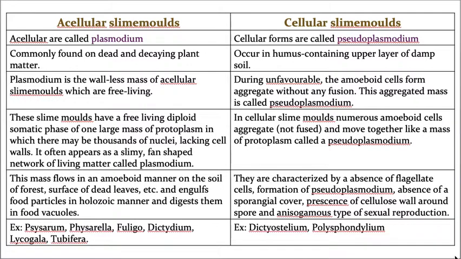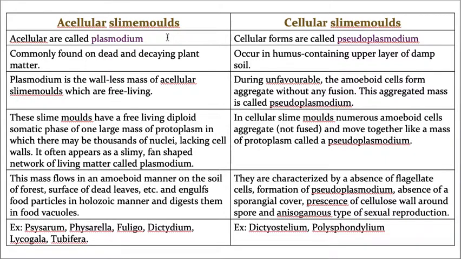Just one minute back I told you slime molds are of two types. What are they? Acellular slime molds is the first one, and the second one is cellular slime molds. Acellular slime molds are also called plasmodium, whereas cellular slime molds are called pseudoplasmodium. Again, acellular slime molds are called plasmodium, and cellular slime molds are also called pseudoplasmodium. Then where can you see these acellular and cellular slime molds?